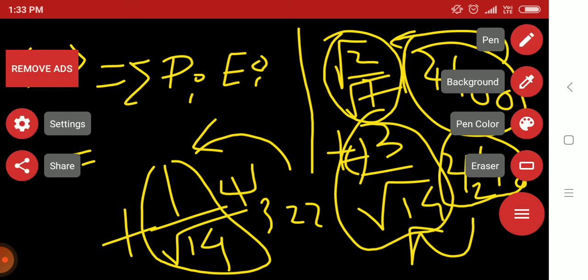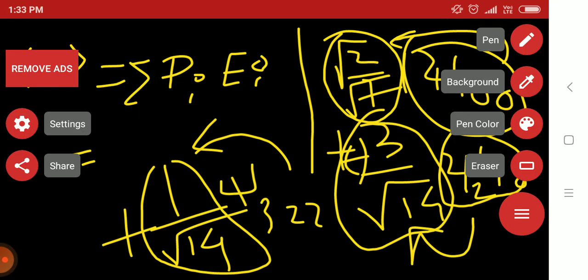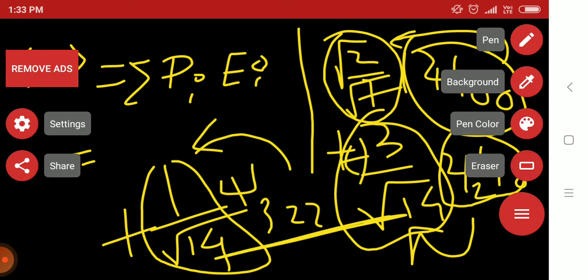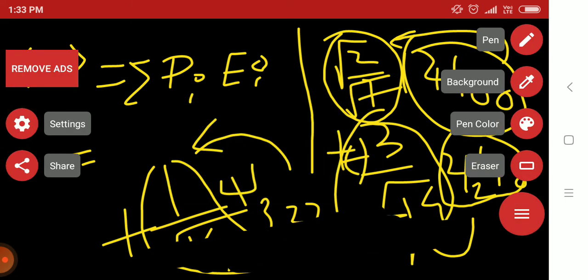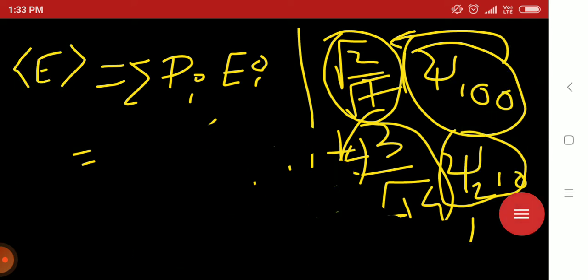So taking the whole square, what is the concept behind the expectation value here?